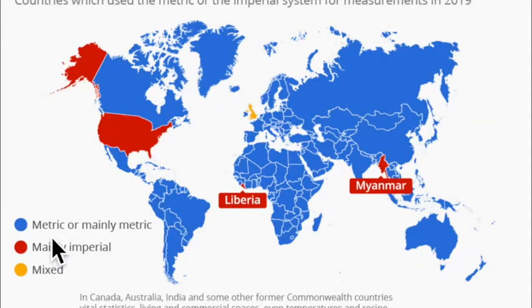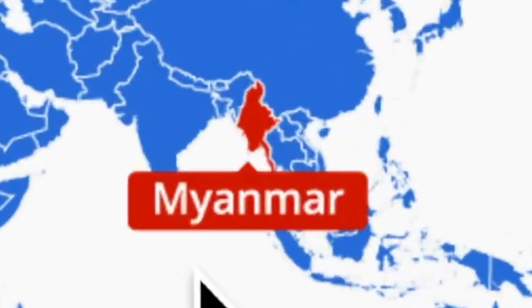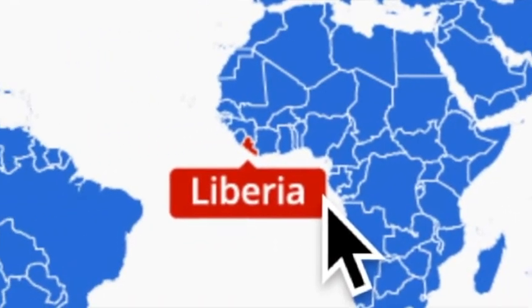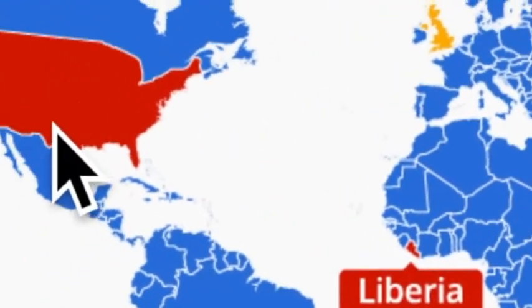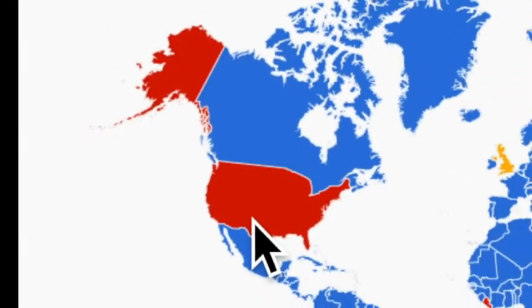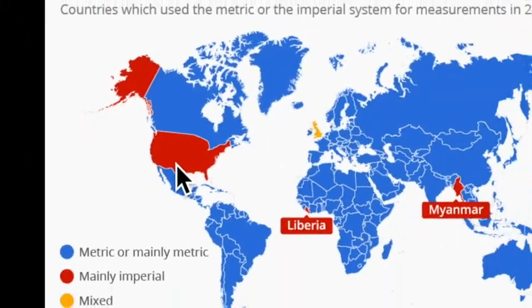Most countries use the metric system, but there are actually just 3 countries who still use the imperial system that includes ounces and pounds, which are Myanmar, an Asian country, Liberia, an African country, and the USA. Obviously, it's from North America. So that is why probably you've never heard of pounds and ounces.